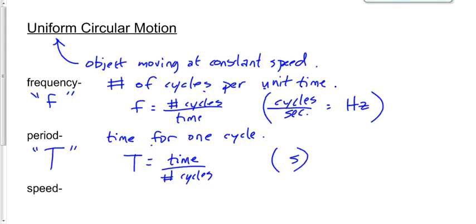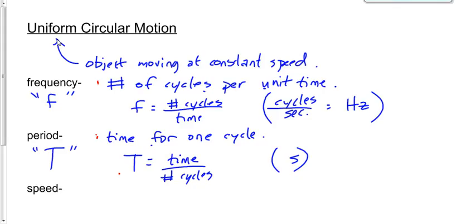Now, I saw a few minutes ago one person flipping back and checking her data sheet. And I think what was happening is she was probably looking for these equations on her data sheet. But she wouldn't have found them because they're not there. The reason these equations aren't there is because really they're not equations, really they're definitions. You have to know what frequency and what period is, and from the definitions, you can pretty easily calculate the values. Now there is one equation on your data sheet that relates to frequency and period, but it doesn't look like either of the ones that appear there.